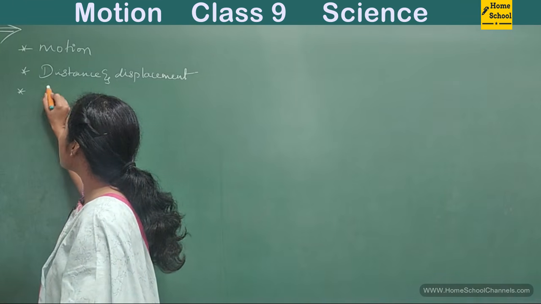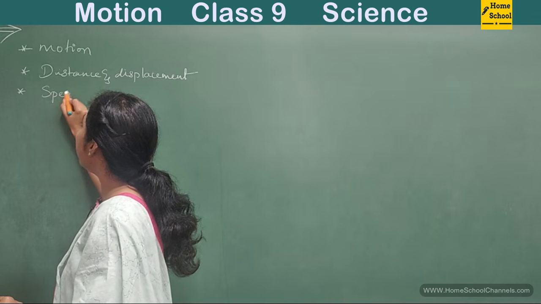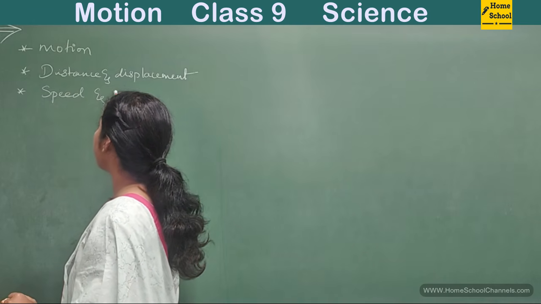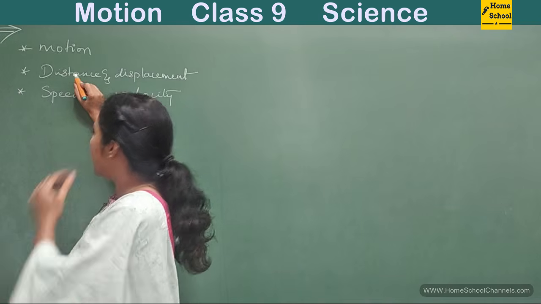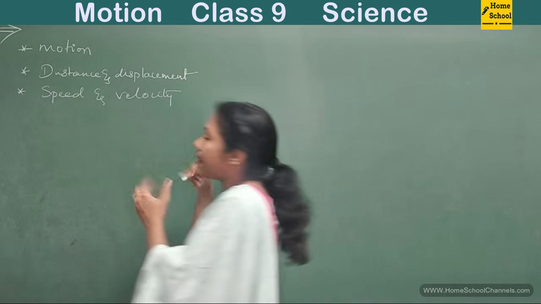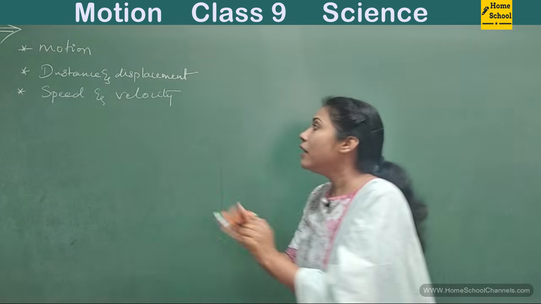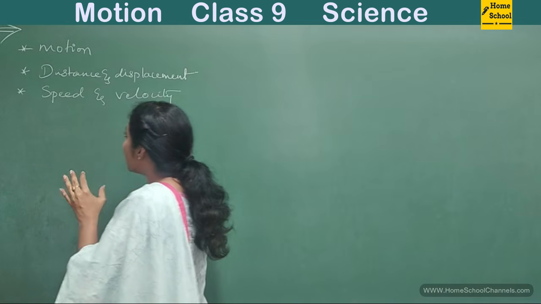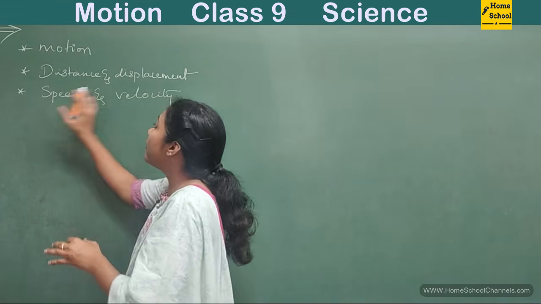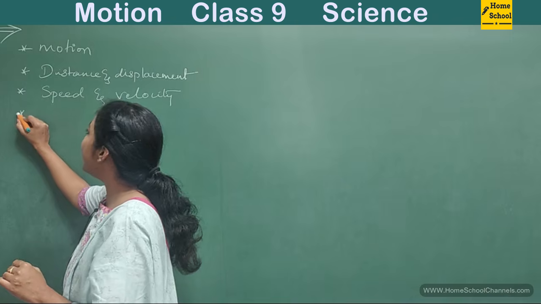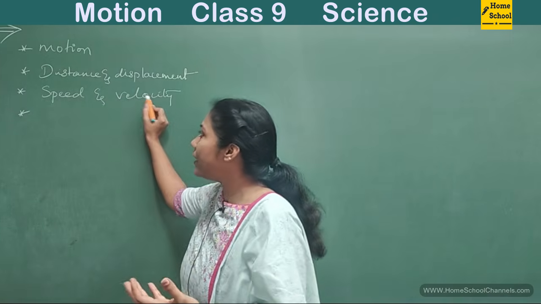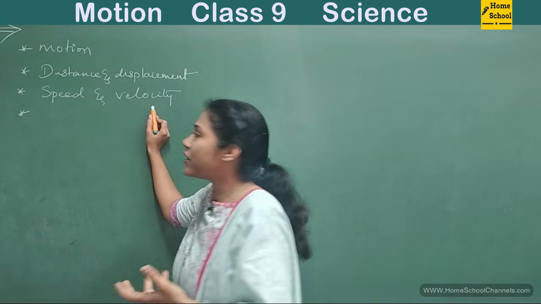Next, you must know something about speed and velocity. Speed is related to distance and velocity is related to displacement. So you must know the difference between speed and velocity. And then we talk about average speed and average velocity.